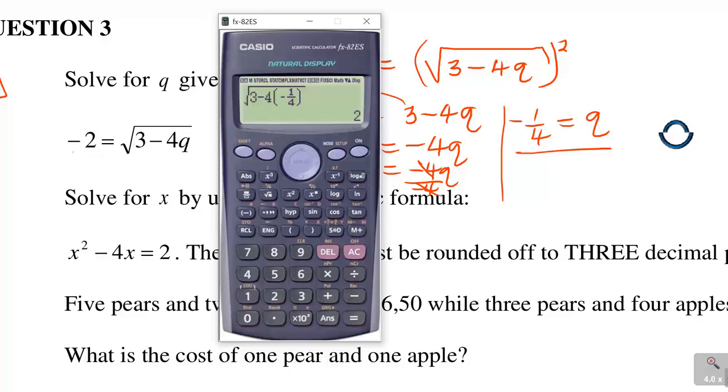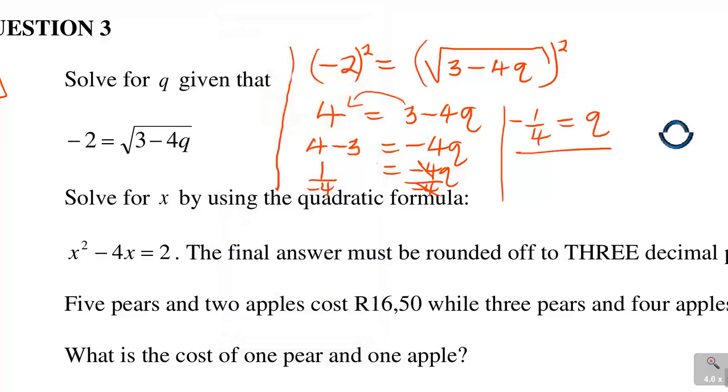But now it's minus 4. It's actually giving me a positive 2. So in this case, since it is not giving me the answer, then you're going to say minus 1 over 4 is not equal to q, because when you're solving that, you can see that it does not give you the answer. So you need to test it.